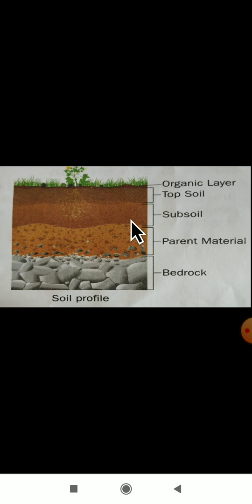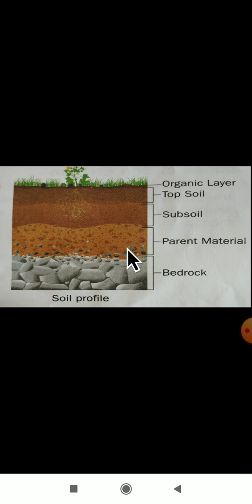Next comes the parent material. This is the next layer below the subsoil. One more name for parent material is regolith. As I have told, regolith is another name for parent material. It is made up of weathered or decomposed rock fragments. How is it made? By weathering of rocks. Yes, it is made of fragments.